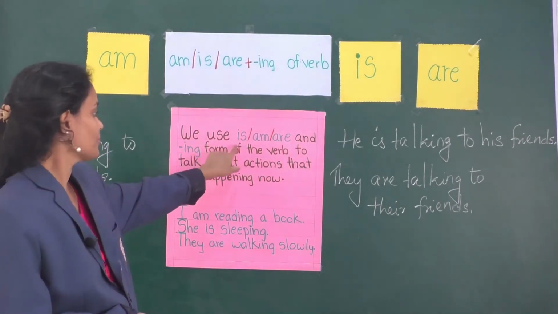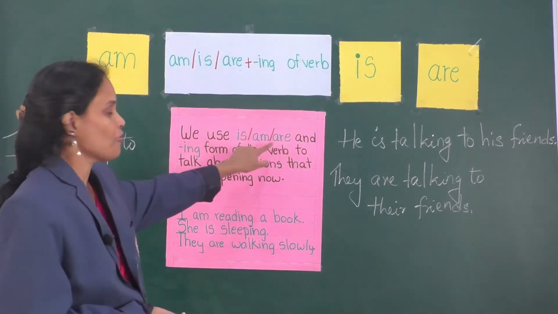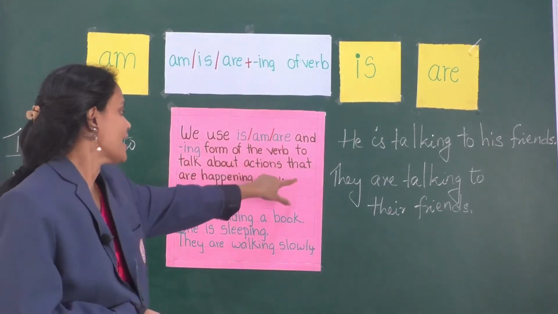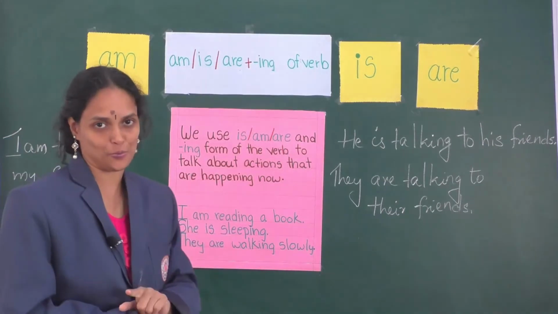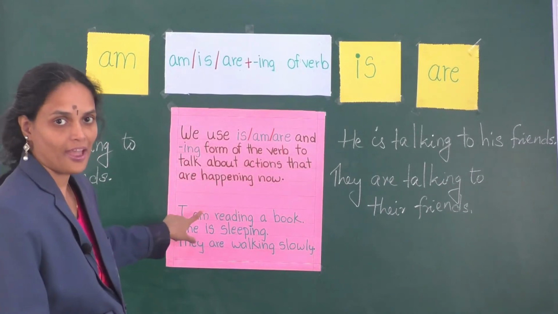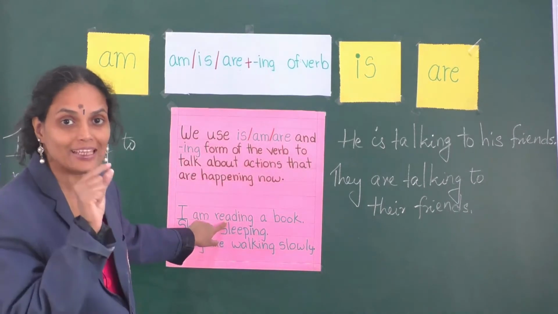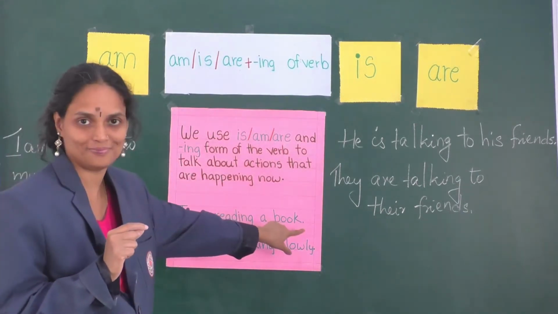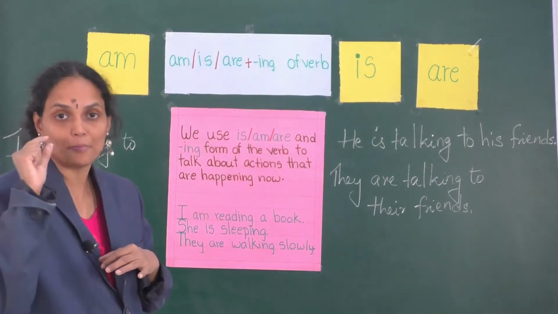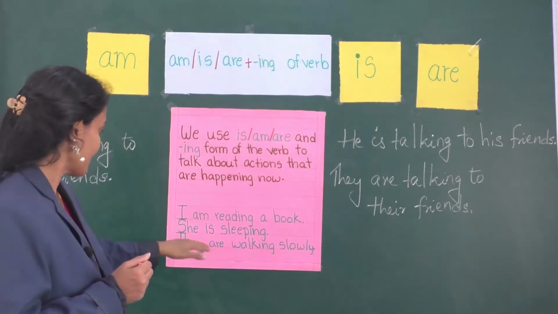We use is, am, are and the ing form of the verb to talk about actions that are happening now. See, look at the examples given here. I am reading. Reading is the ing form of the verb read. Reading a book indicates that the action of reading a book is going on now. It's happening now.